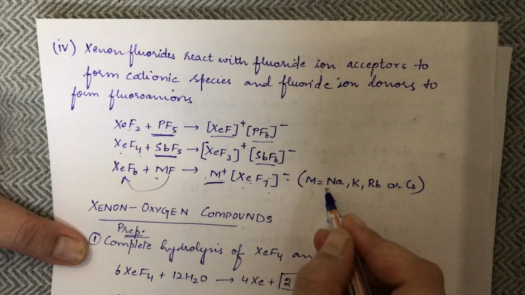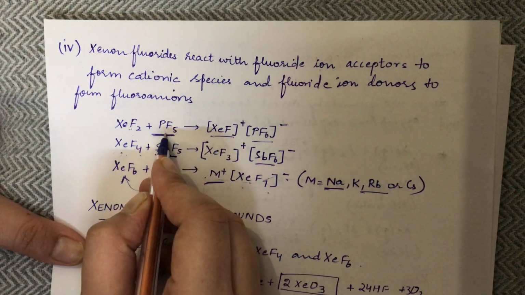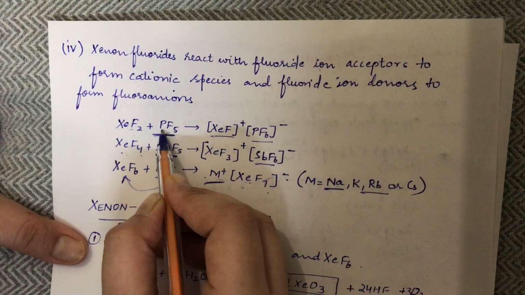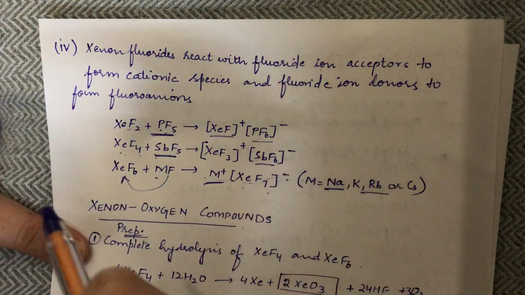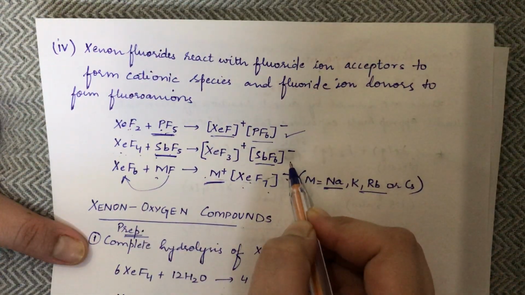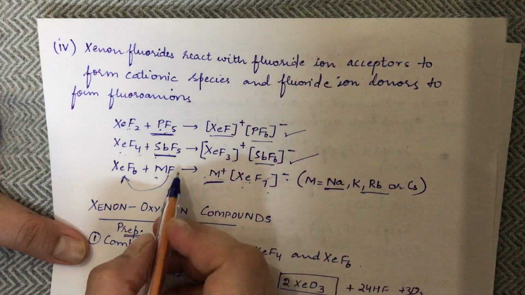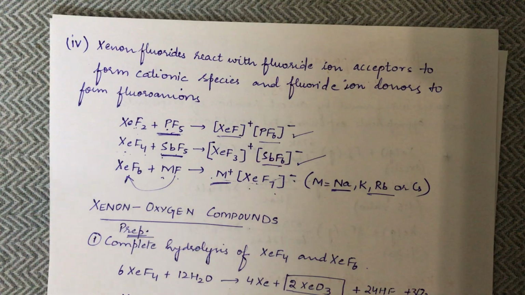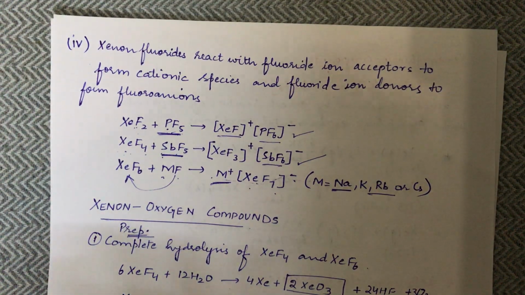This is only possible with the metals. The earlier case was possible with the non-metals or the metalloids. Metalloids or the non-metals act as fluoride ion acceptors, whereas a metal fluoride will act as a fluoride ion donor.